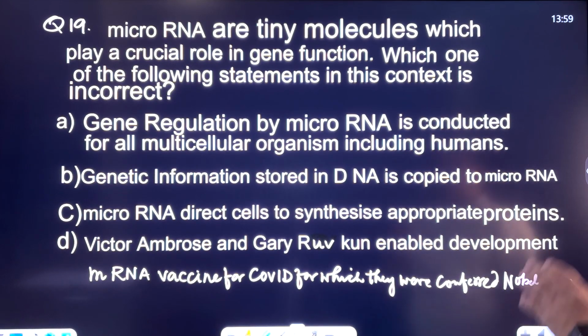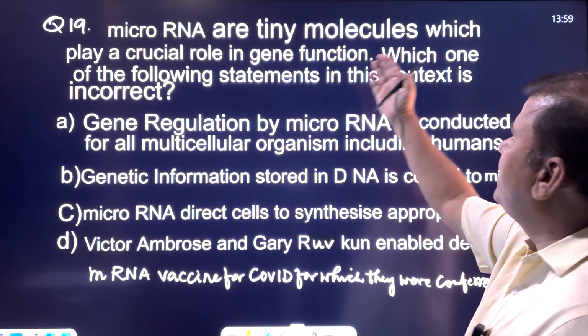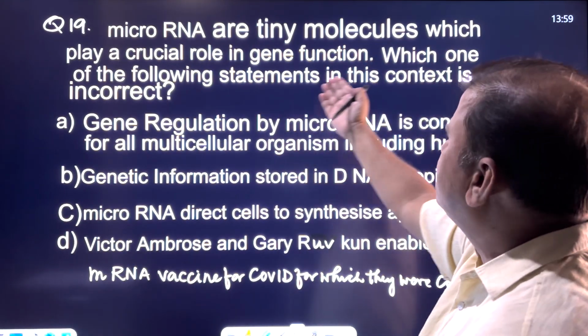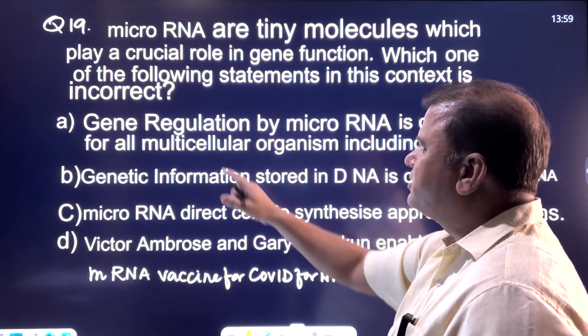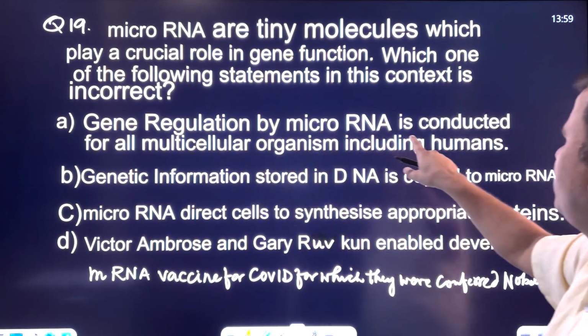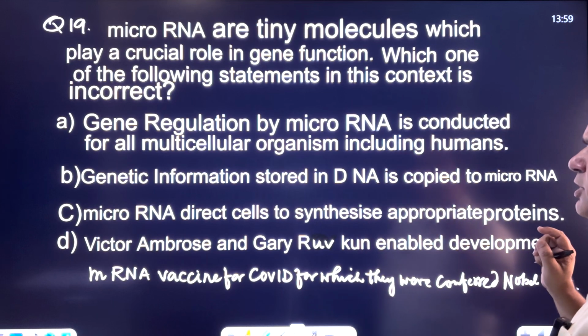MicroRNA are tiny molecules which play a crucial role in gene function. You can see that recently the Nobel Prize in the field of medicine has been conferred for microRNA. Which one of the following statements in this context is incorrect? Gene regulation by microRNA is conducted for all multicellular organisms, including human.